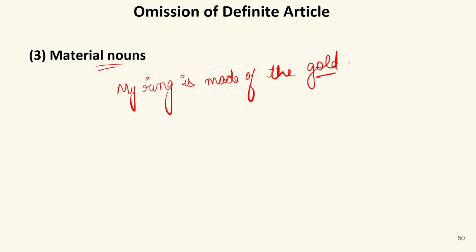Now, material nouns, before any material noun. If I say my ring is made of the gold, this is incorrect because gold is a material noun. We cannot use the before it. We cannot use the before any material noun. For example, if I say gold, silver, wood, etc., any material noun there, we cannot use the before it. My ring is made of gold.